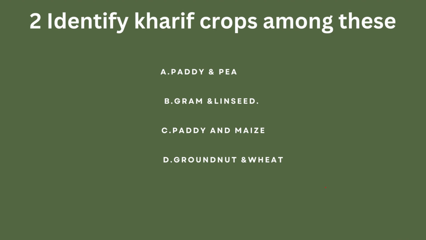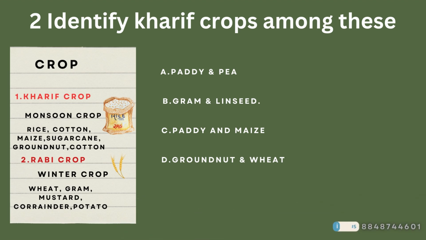Number 2. Identify the Kharif crop among these. Before moving on to the options, let's see what are Kharif crops and what are Rabi crops. Let's see what is a crop. When plants of the same kind are grown and cultivated on a large scale, it's called a crop. So based on the seasons, crops are classified under two: Kharif crops and Rabi crops.